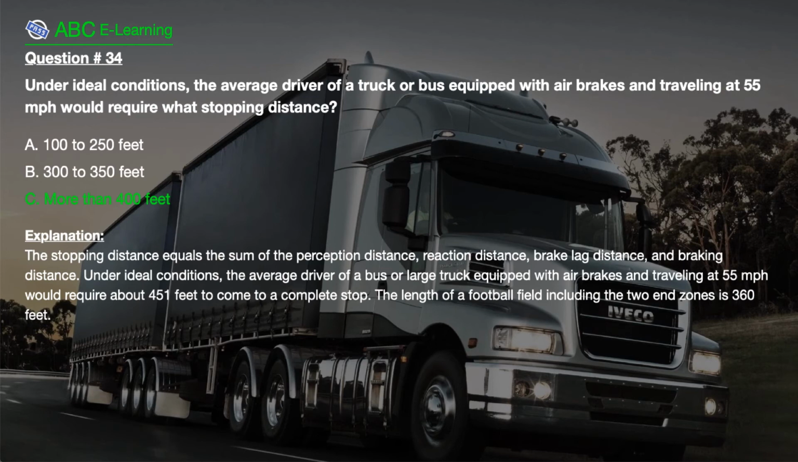The correct answer here is C. More than 400 feet. Explanation. The stopping distance equals the sum of the perception distance, reaction distance, brake lag distance, and braking distance. Under ideal conditions, the average driver of a bus or large truck equipped with air brakes and traveling at 55 miles per hour would require about 451 feet to come to a complete stop. The length of a football field including the two end zones is 360 feet.